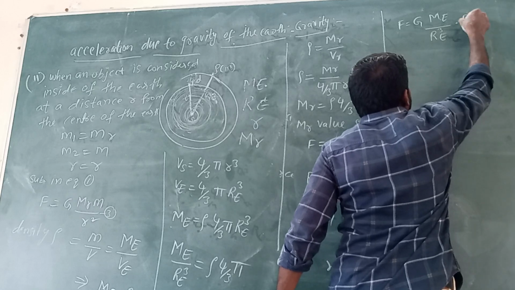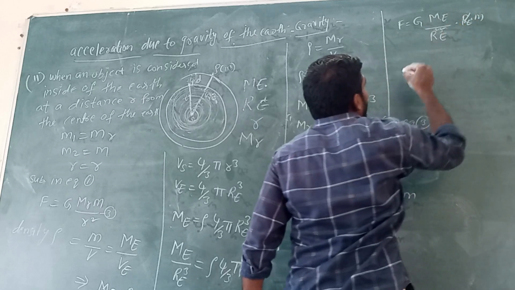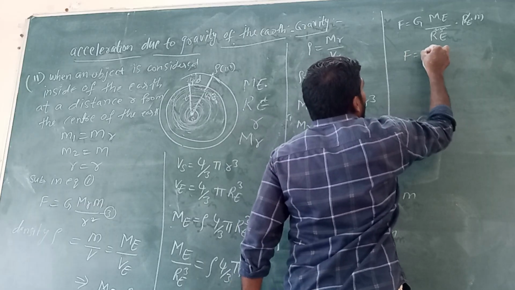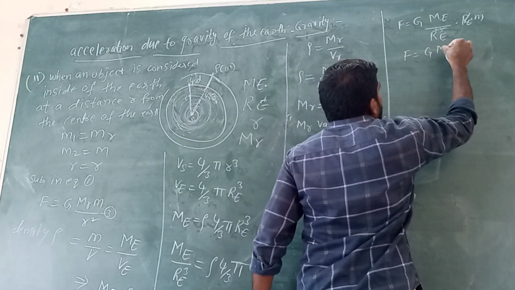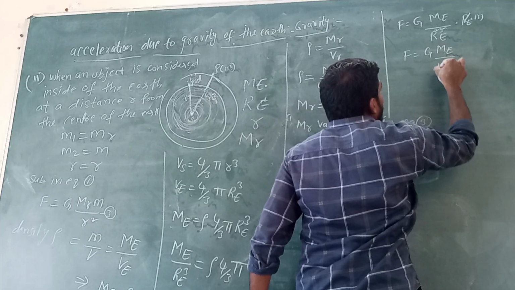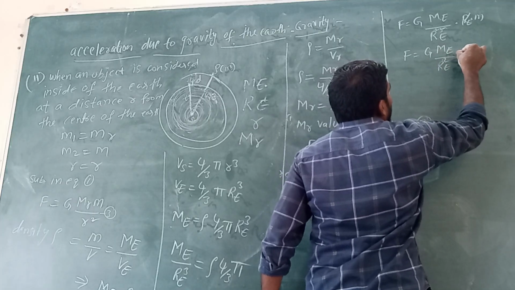So this Re gets cancelled, and the remaining square will be there. F equals G Me by Re square into m.